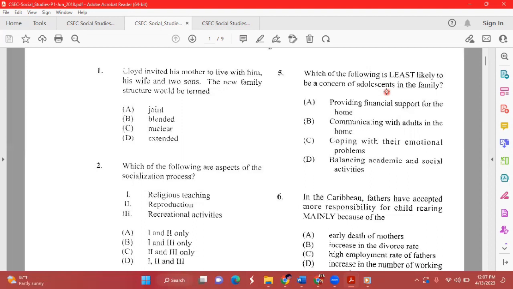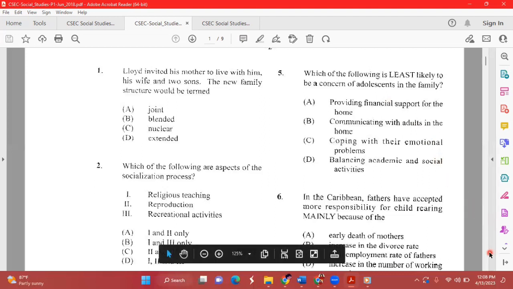Now, providing financial support in the home, that would have been the least likely concern, because as an adolescent, you are not supposed to be focusing on work. You are supposed to be focusing on school. So with them providing financial support, that is the least likely concern. So A will definitely be the answer. They should not provide any type of financial support for the home.